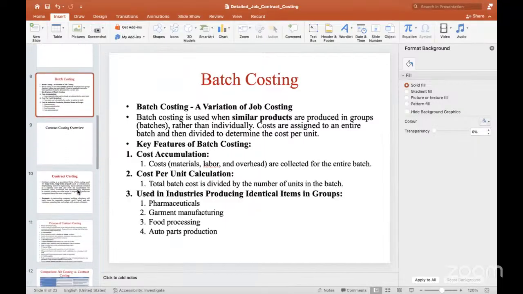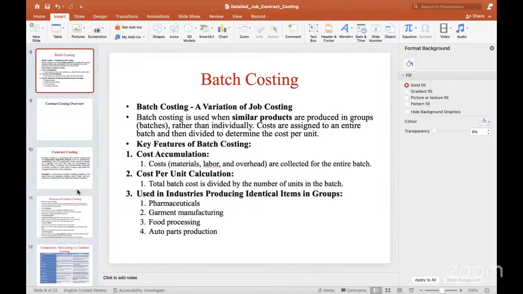Next one is batch costing. Batch costing means what? Batch costing is used for similar products which are produced in groups, batches, rather than individually. In the previous one we took only an individual job and individual product. But batch costing is used for similar products that we produce at a time. The costs are assigned to the entire batch. Whatever total cost is incurred, we divide it by the number of products produced, so the cost per unit is always constant.